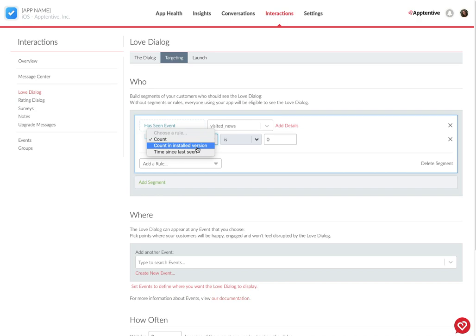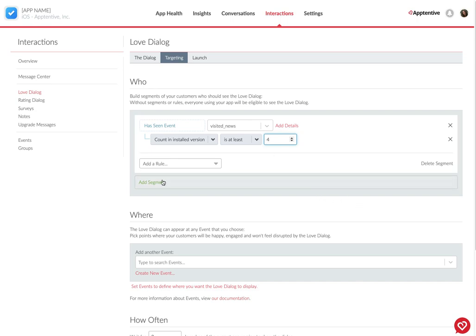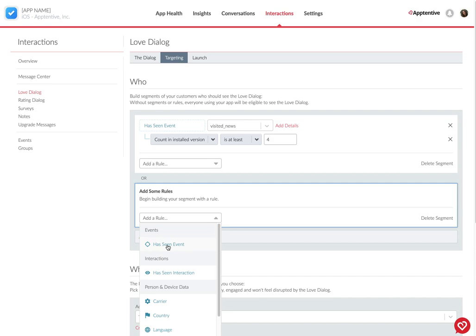That's definitely the better move in general, but especially for things like the love and rating dialogue where you want to make sure that people have used these features more recently. Time since last seen is time-based criteria, which can also be helpful, but we're going to go with count and installed. And then similarly here, you want to select the is at least option instead of something like is. It gives you a little bit more flexibility so they can do something at least 4 times or higher. You can add additional rules into these segments or add an additional segment as well.